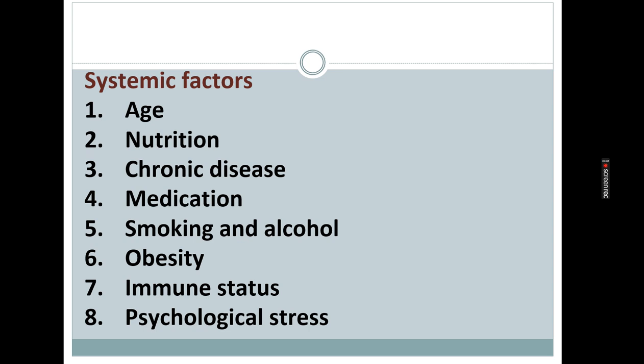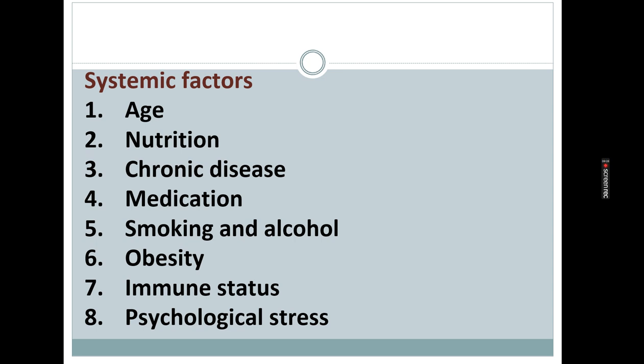Then second is the systemic factors. In that, the age. Older individuals may experience slower wound healing due to reduced cell regeneration. Then the second is nutrition. Deficiency in protein, vitamins and minerals will impair wound healing. Next is chronic disease. Conditions like diabetes, cardiovascular diseases, and kidney diseases can impair the circulation and immune function. So that will also delay the wound healing.